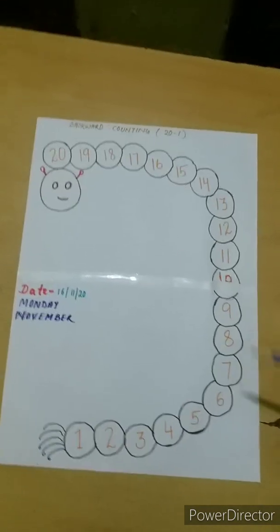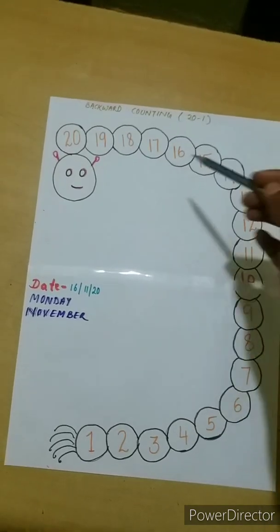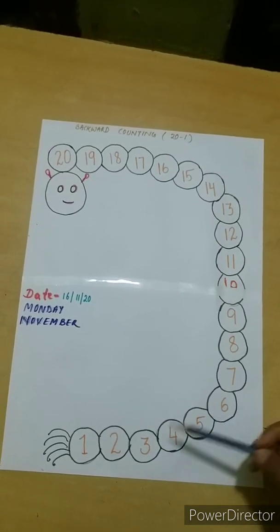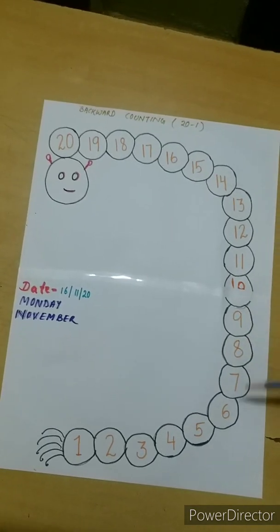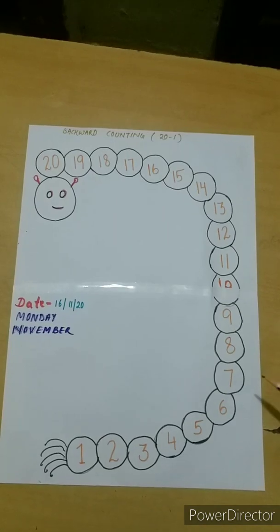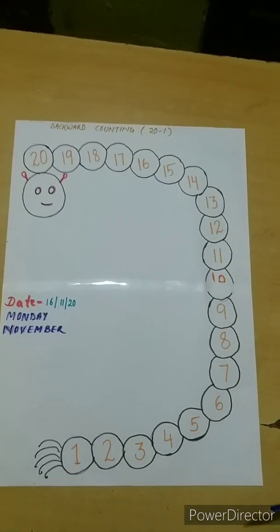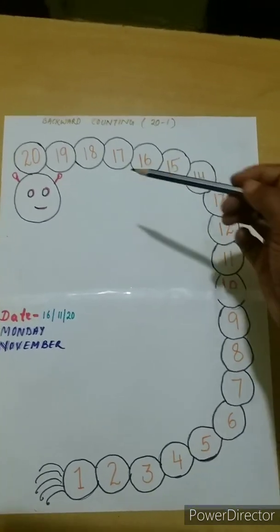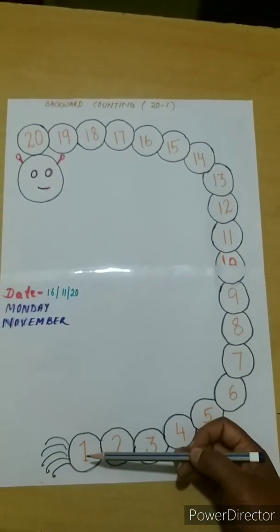Dear children, see, here I have drawn a caterpillar and some numbers are written in this caterpillar. So today we are going to read the numbers backward, numbers from 20 to 1.